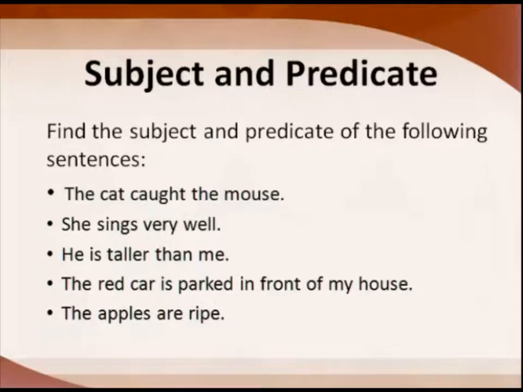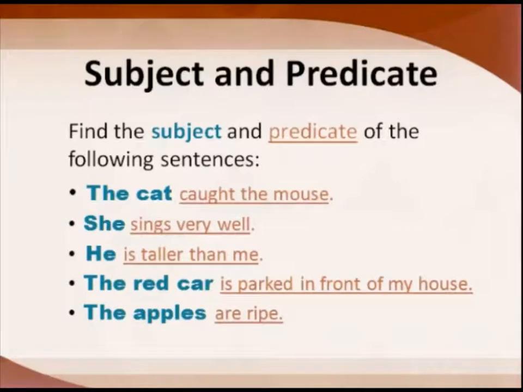So here the first example, the cat caught the mouse. What is the verb? Correct. Caught is the verb. Now you will ask the question, what will you ask? Who or what caught the mouse? Who caught the mouse? The cat. So the cat will become the subject and the rest of the sentence, caught the mouse, will become the predicate. So like that you solve and write it down and check with the answers. I have given answers here for you. She sings very well. He is taller than me. You can check out the answers here, but go step by step.